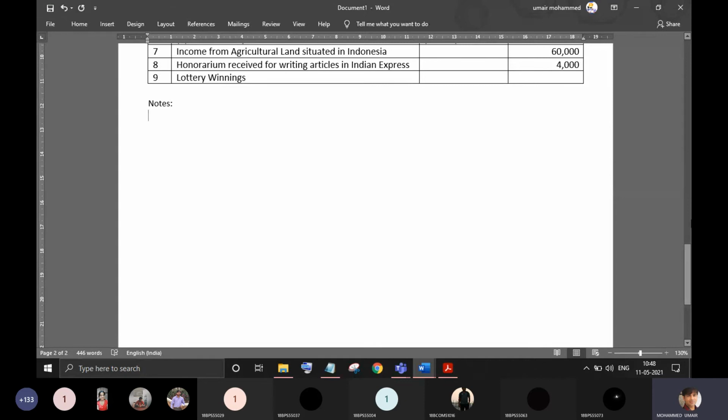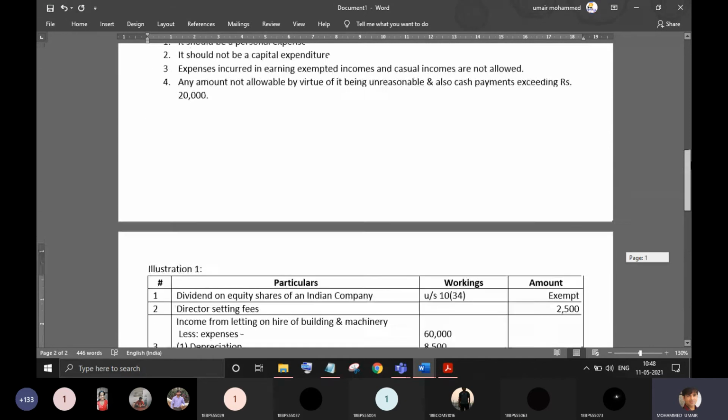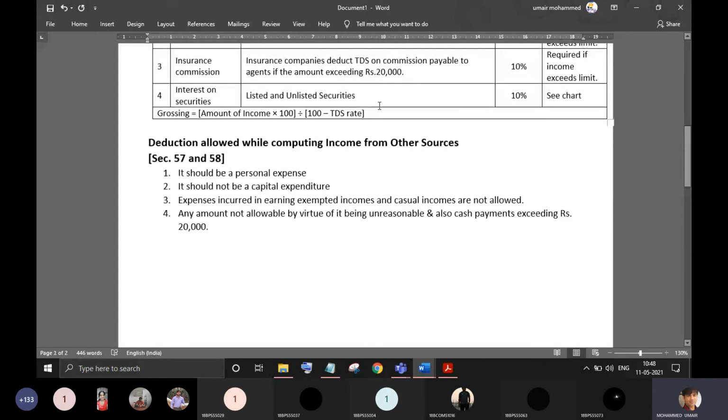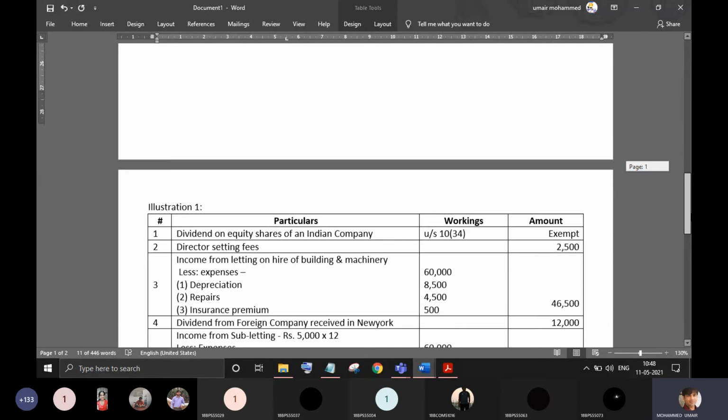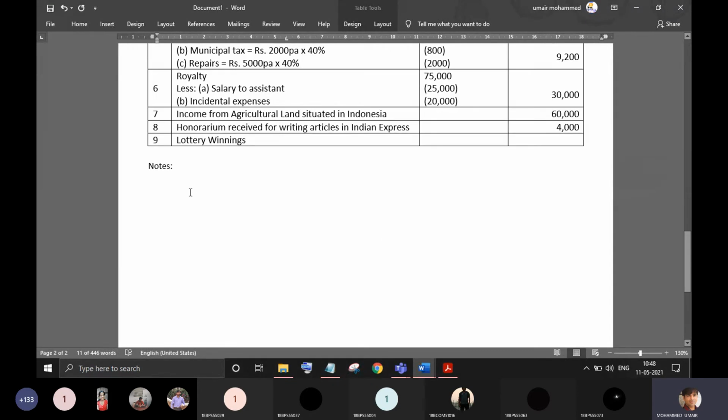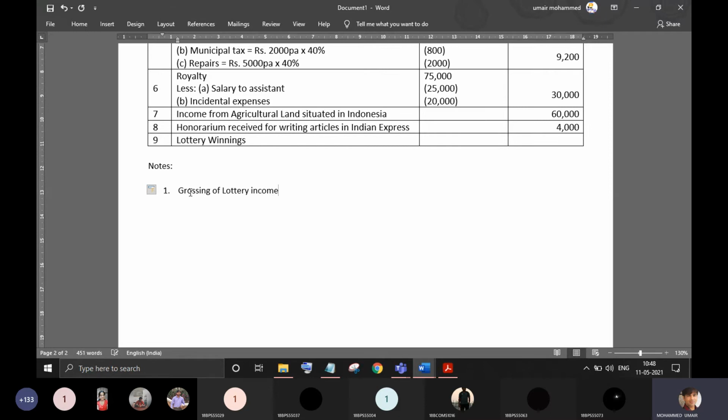So we have to add back the tax. In order to add back the tax, we should use the grossing up formula.